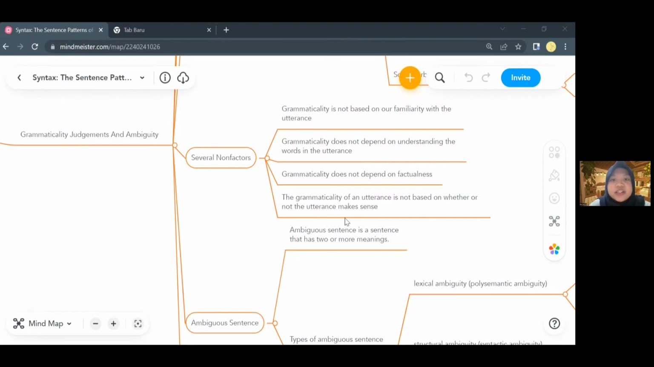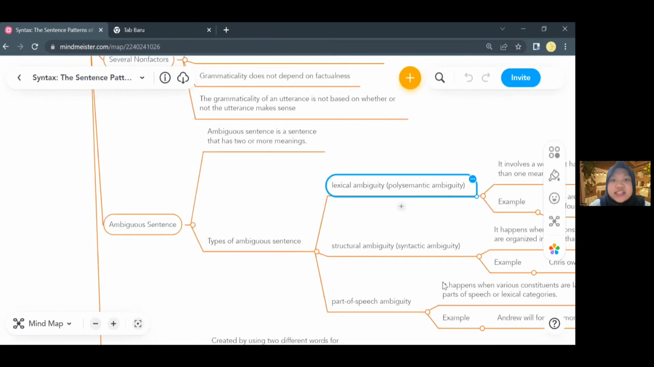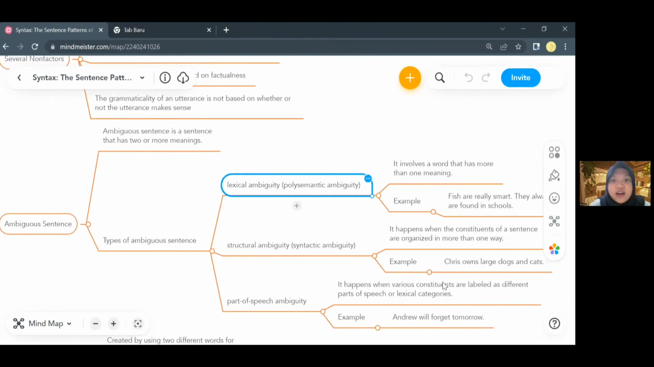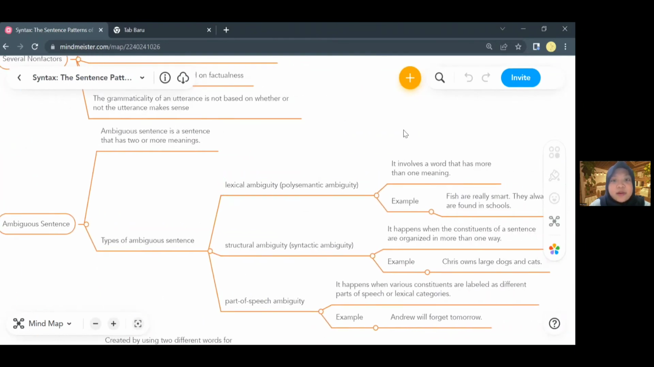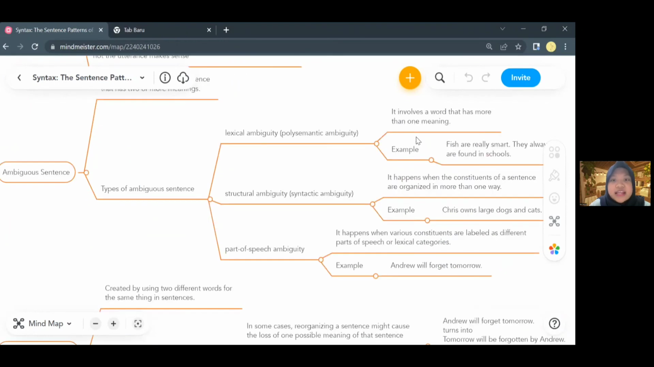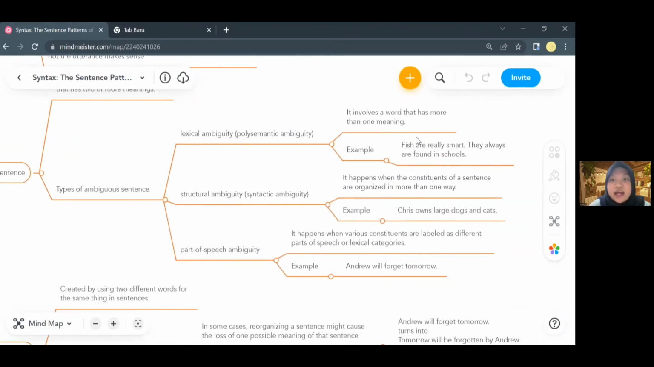Next is ambiguous sentence. An ambiguous sentence is a sentence that has 2 or more meanings. There are 3 types of ambiguous sentence. First is lexical ambiguity or polysemantic ambiguity. It involves a word that has more than one meaning. For instance, "fish are really smart. They are always found in schools." This sentence becomes ambiguous because the word school has 2 meanings, which is school as an institution for educating and school as a term for a group of fish.